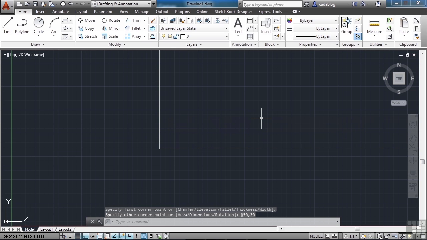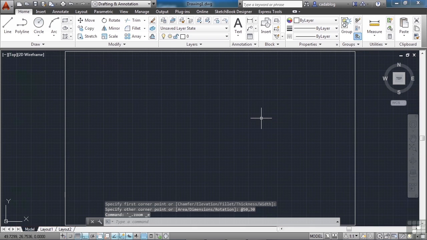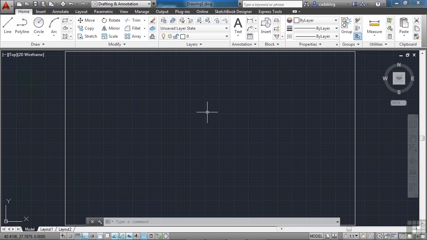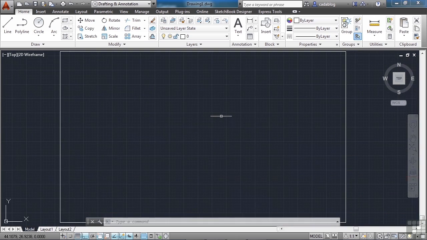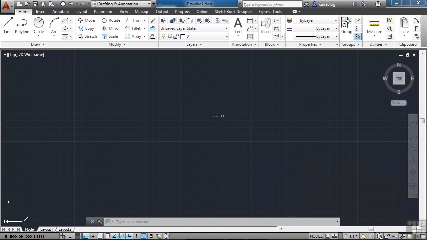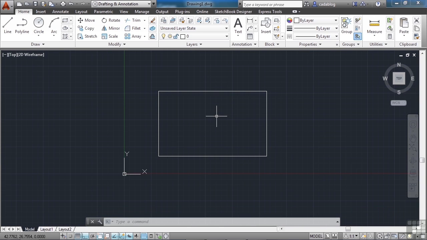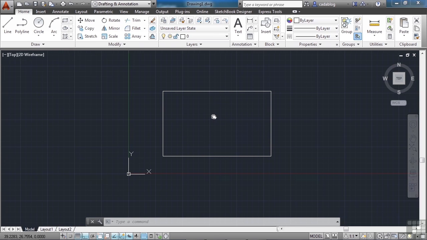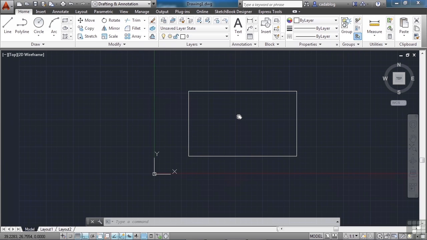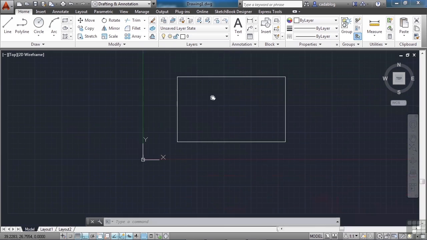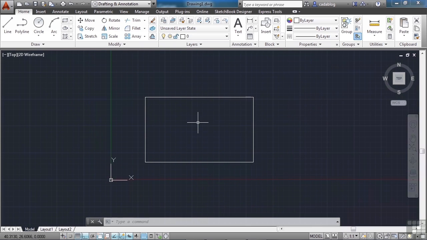Now double-click on your scroll wheel. That will perform what's called a zoom extents. It zooms all the way out so that you can see everything in your file that you've drawn. You can use your scroll wheel on your mouse. If you scroll it back and forth, you can zoom in and zoom out. You're not changing the file in any way, you're just changing the way you're viewing it. If you click and hold the scroll wheel, you can pan around. Again, you're not changing your drawing any, you're just changing how you're looking at it.